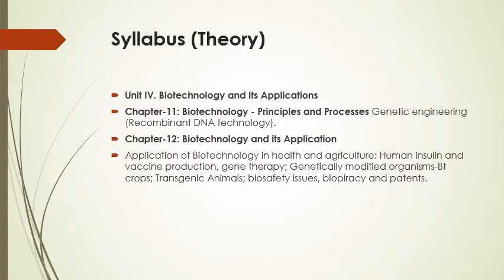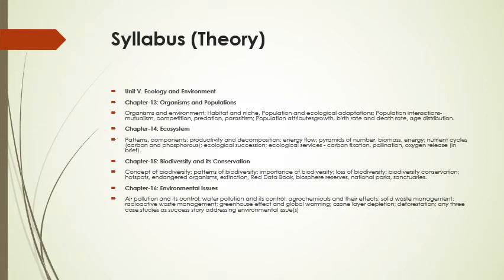And in chapter 12, applications of biotechnology, how biotechnology help in the field of agriculture, in other sciences, in the vaccine production, as a gene therapy, as a production of genetic microorganisms, transgenic animals, biosafety issues, and biopiracy and patents, all we will discuss in this chapter.